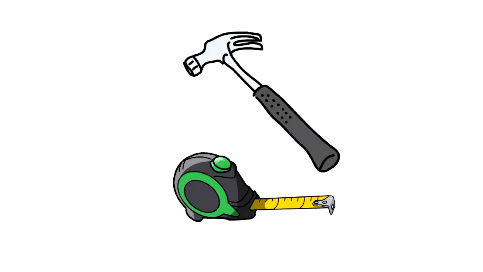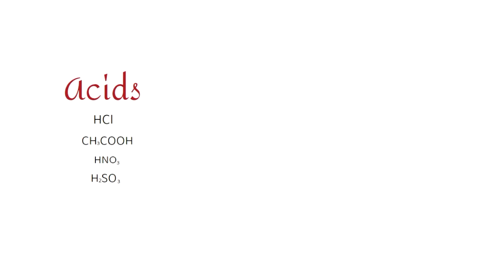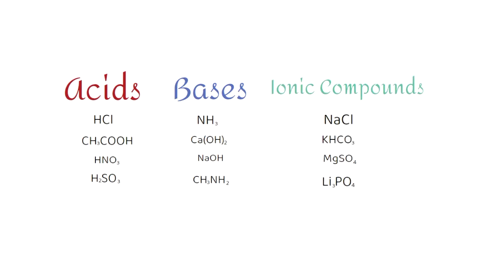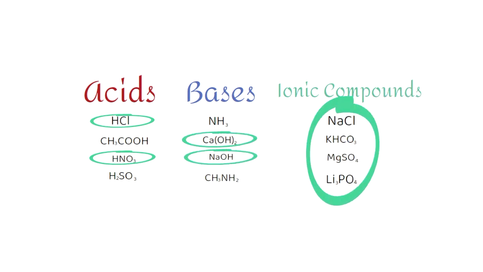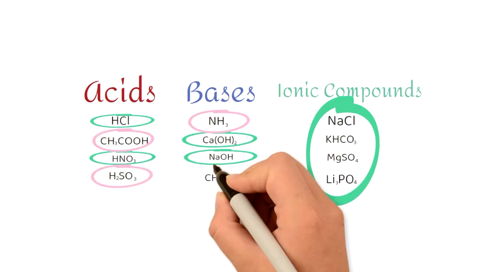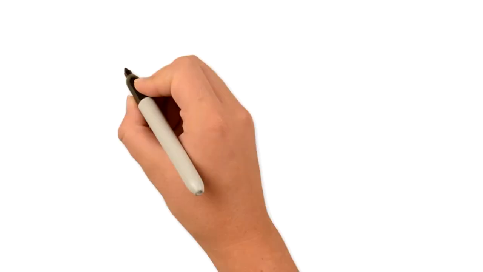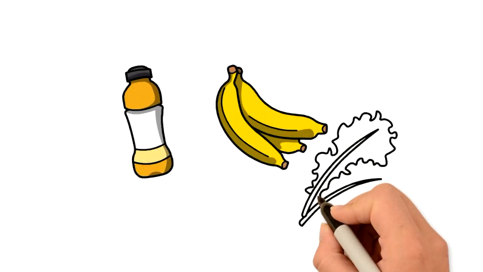Let's talk about how electrolytes are formed. There are acids, bases, and ionic compounds. Strong acids and bases, as well as ionic compounds, dissociate completely when in water, forming electrolytes. However, weak acids and bases don't dissociate completely, making them poor electrolytes. You can get electrolytes by drinking sports drinks or eating various fruits and vegetables.